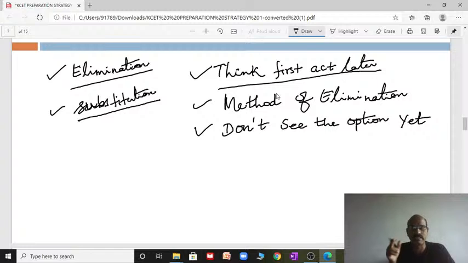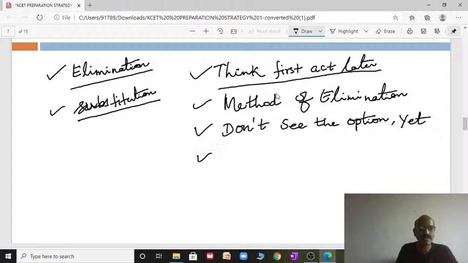Yes, I know that answer. Then look at the options and see which one is matching. It will give you approximately the correct answer. Don't look at the options yet. While reading the question itself, your mind comes to know the answer. Then look at the options and choose the correct answer.